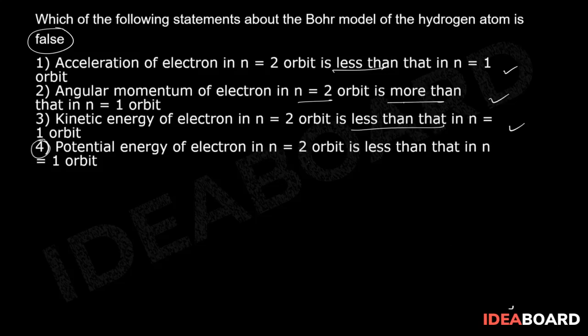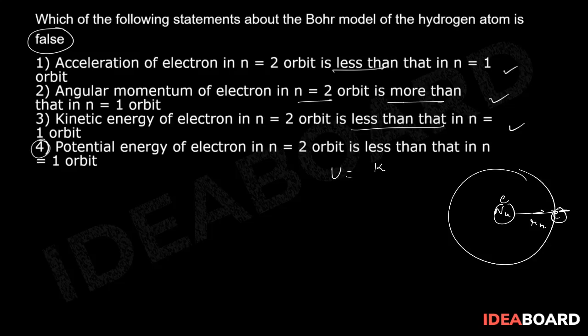So if this is the nucleus which has E charge, and this is our electron which has negative E charge, right? Radius is Rn. So potential energy is given by K into Q1 Q2 divided by R. This is electrostatic, we know that.